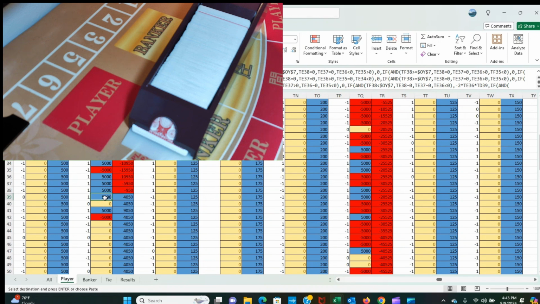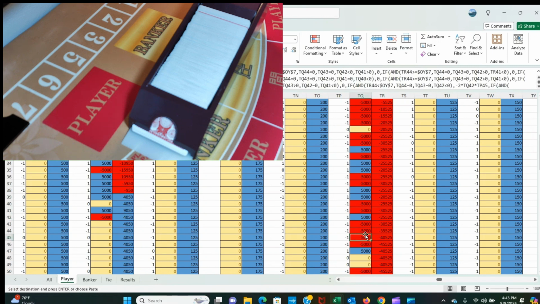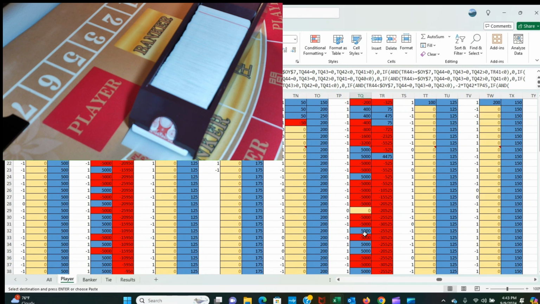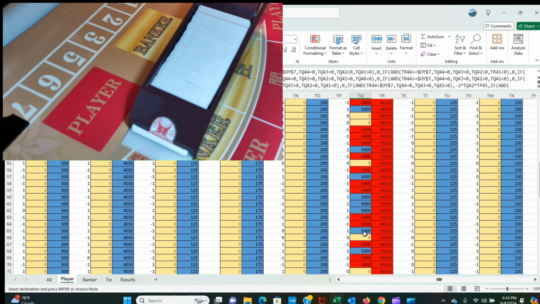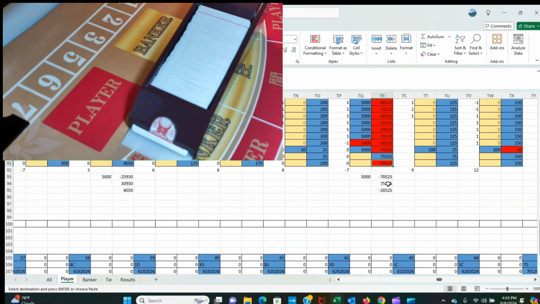But on this one, at some point, if I keep betting $5,000, it went into the positive here, but it kept playing until I have a loss, and then the exit. There is 4,050 profit. But on this one here, the one in June 24, 2024, it was never positive. It was always negative all the way to the end, so it shows a loss of 20,525. These two shoes are where the amount went too high.